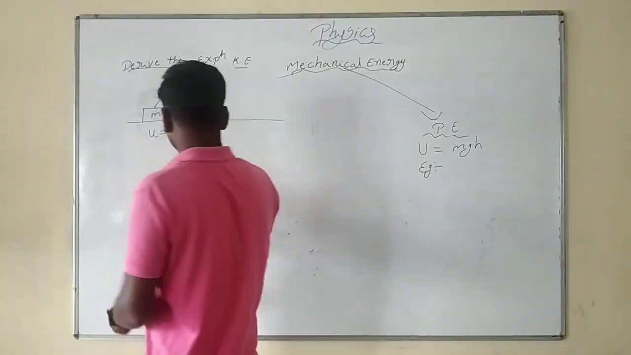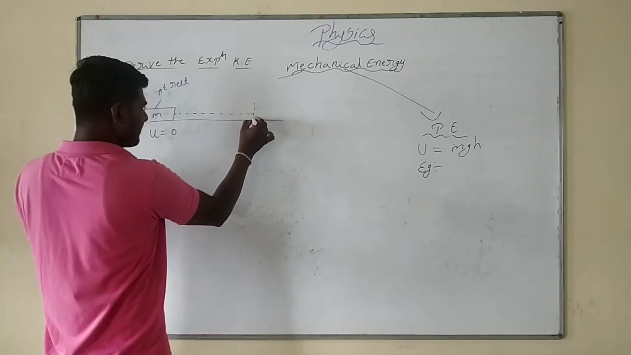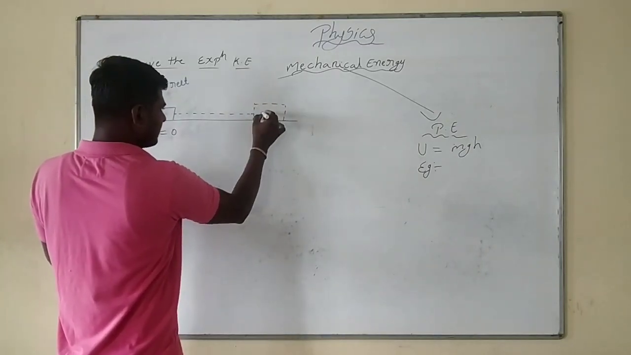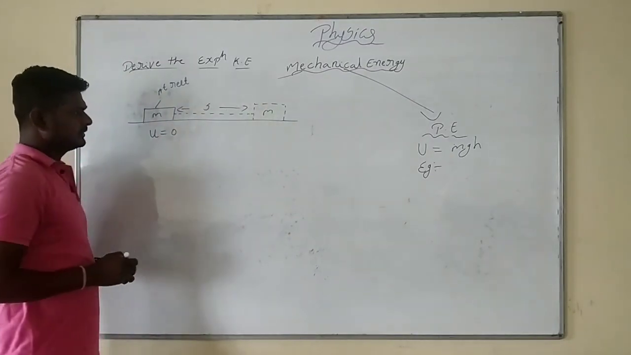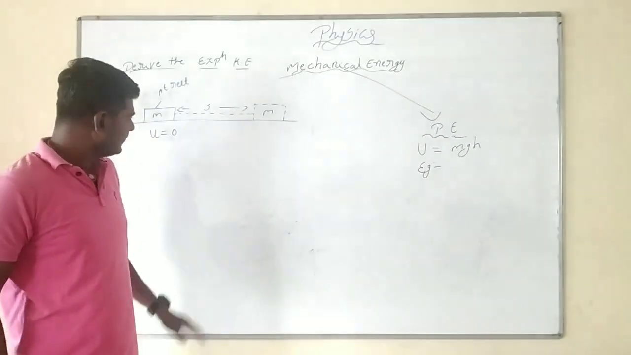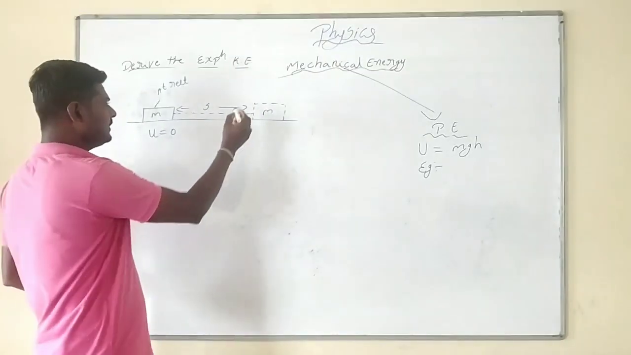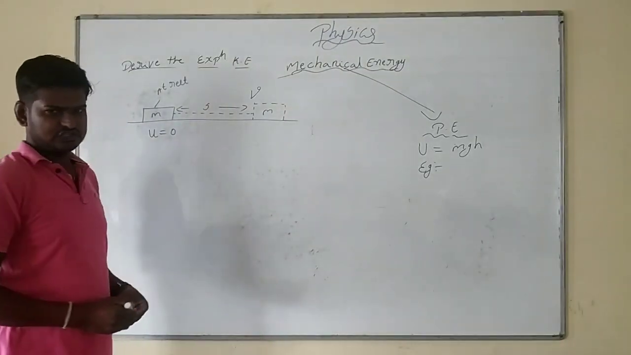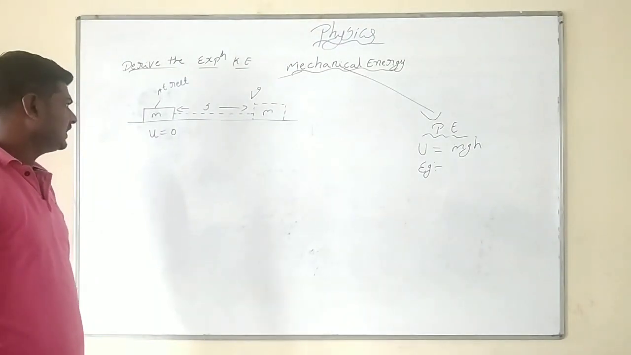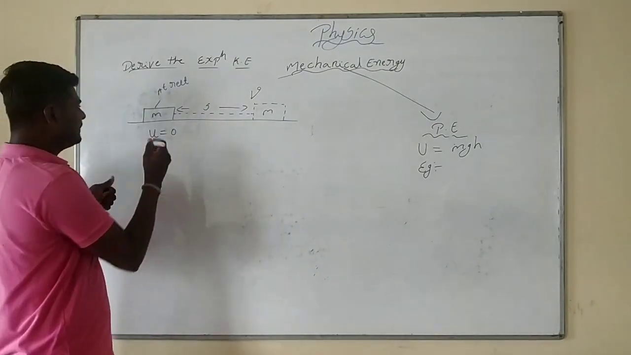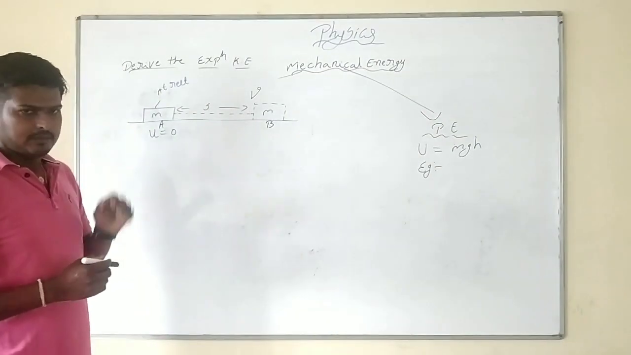After a particular time interval, the object changes its position and covers a distance s. Initially at this position, after it travels the distance s, the final velocity will be v. u is the initial velocity and v is the final velocity. The object is moving from point A to B. This is A and this is B.